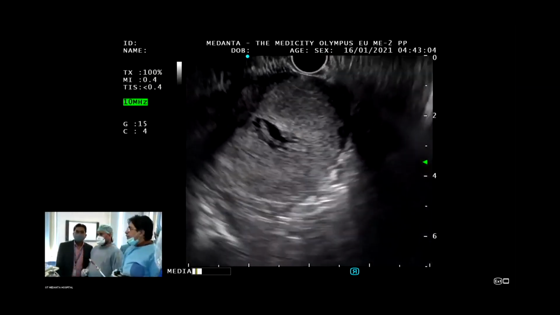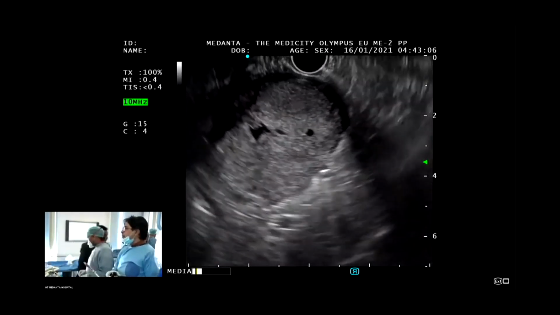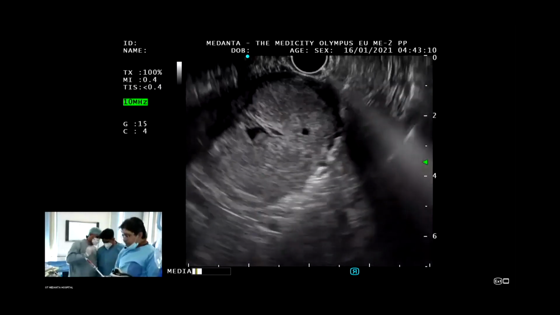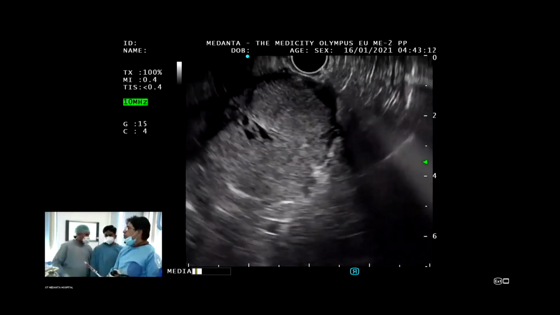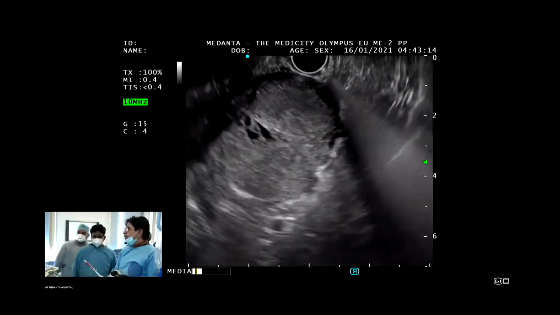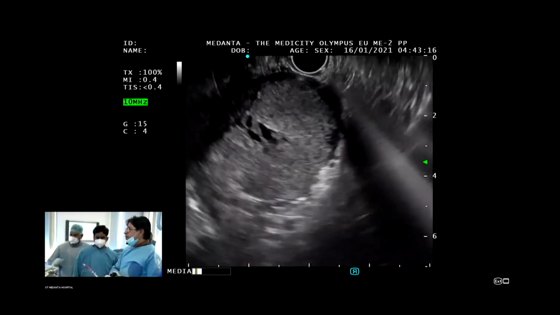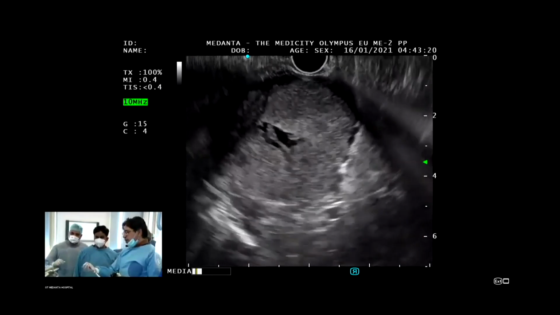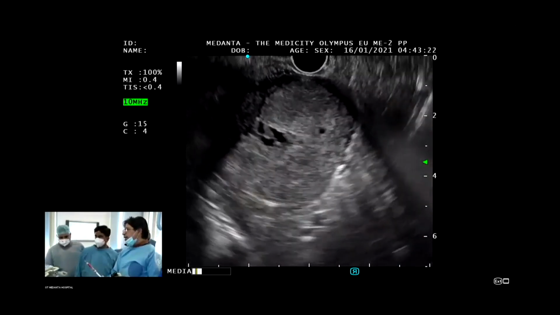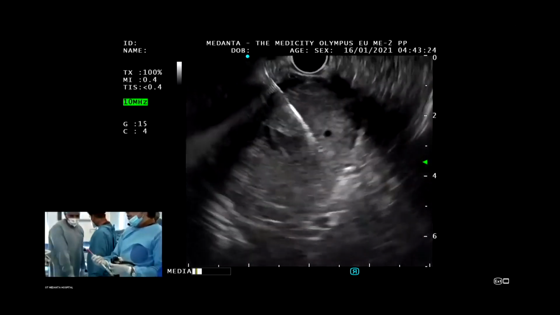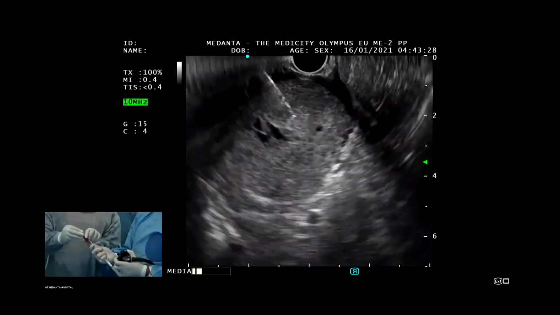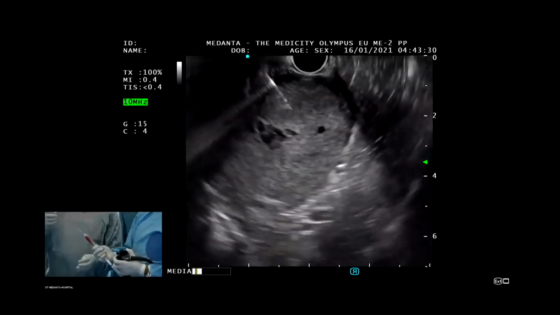The FNAC is definitely going to be required, because in this case you require a tissue diagnosis to prove the disease, and FNAB, always. So I'm using the Procore needle. I removed the stylet, I took it out, and I'm inside. Okay. So now I'm going to use the fanning technique.